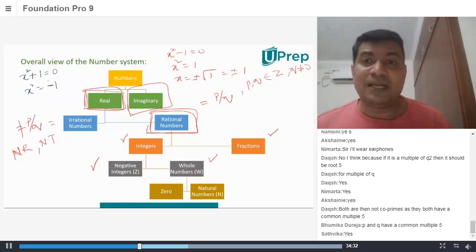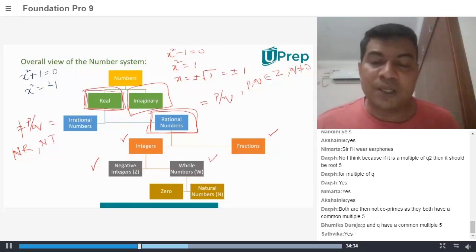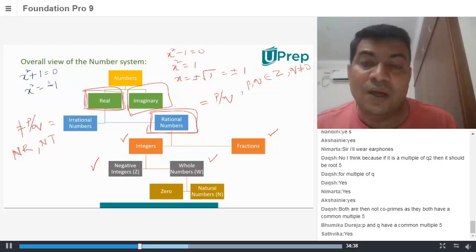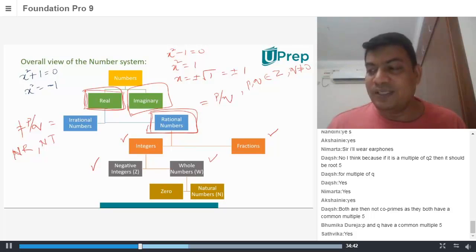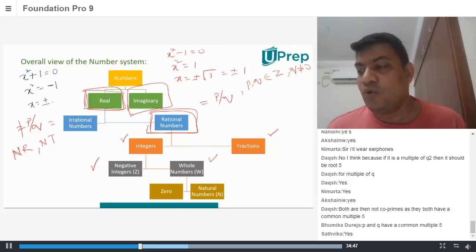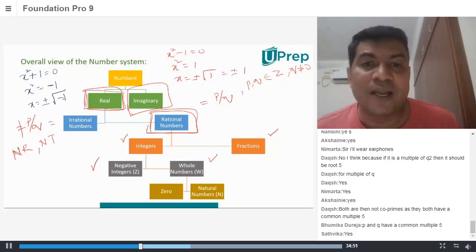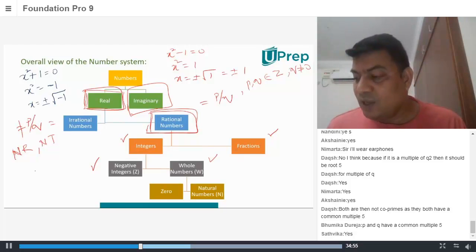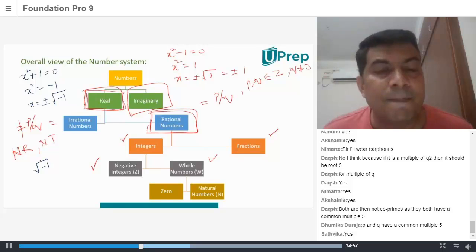This was something the mathematicians were worried about, so they came up with something very interesting: an imaginary number. Now x square is equal to minus 1. They said x is equal to plus or minus root of minus 1. So this plus or minus root of minus 1, what they did is root of minus.